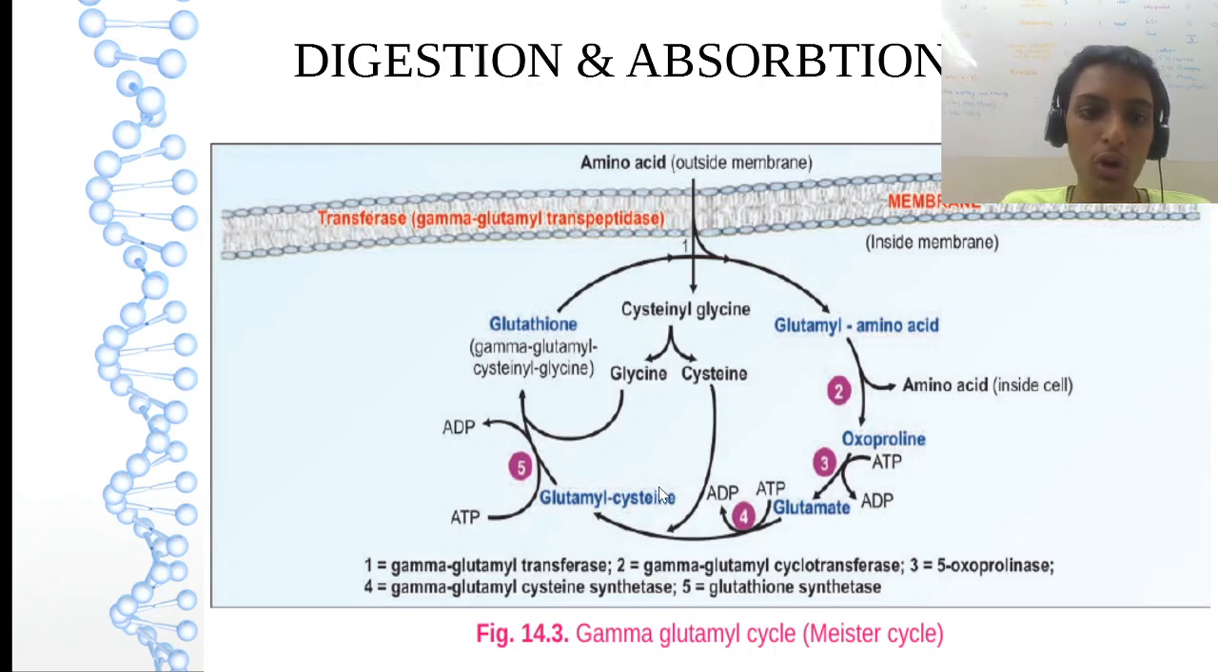I explained to you glutathione synthesis. This was the first step actually. Glutamate combining with cysteine, so gamma glutamyl cysteine. Now with glycine, that is glutathione synthase, gamma glutamyl cysteinyl glycine, or glutathione. So this will be a cyclic process.